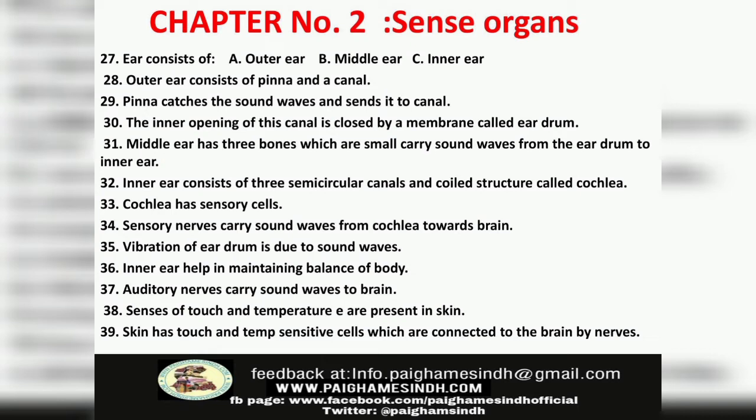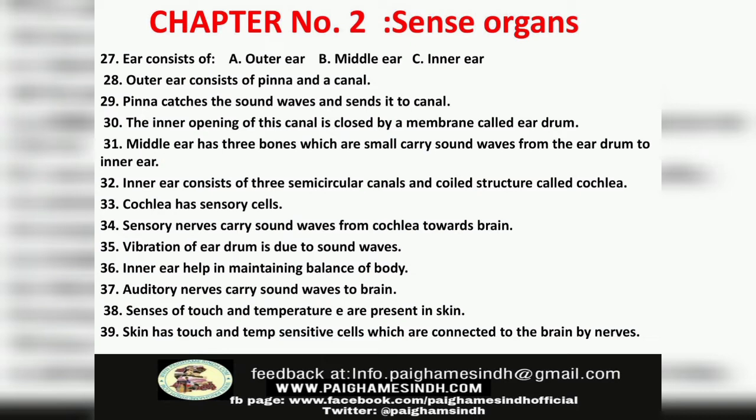Number 34. Sensory nerve carries sound waves from cochlea towards brain. Number 35. Vibration of eardrum is due to sound waves. Number 36. Inner ear helps in maintaining balance of body. Number 37. Auditory nerves carry sound waves to the brain.